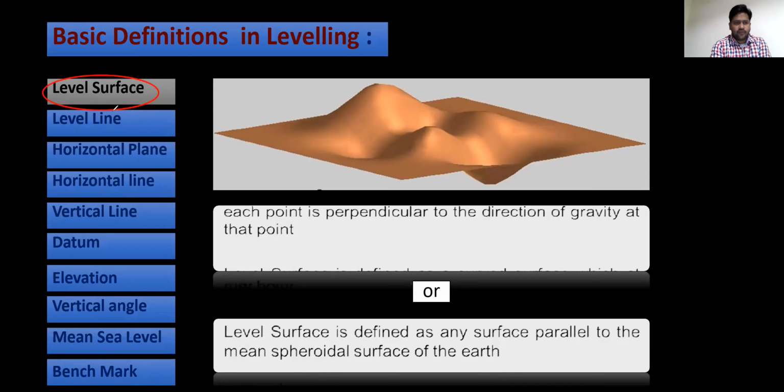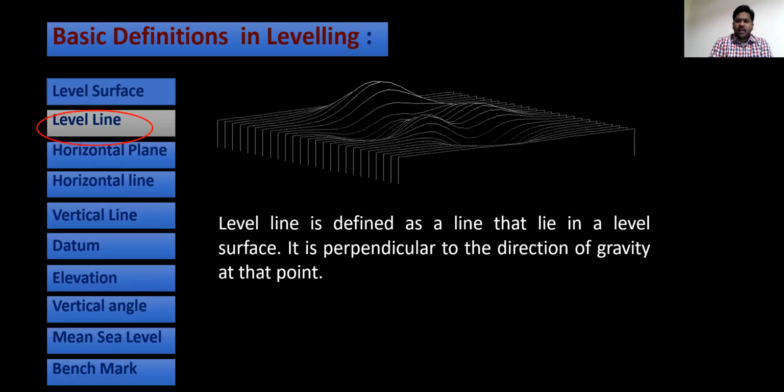Now the next is the level line. What is this level line? The level line is defined as a line that lies in a level surface.